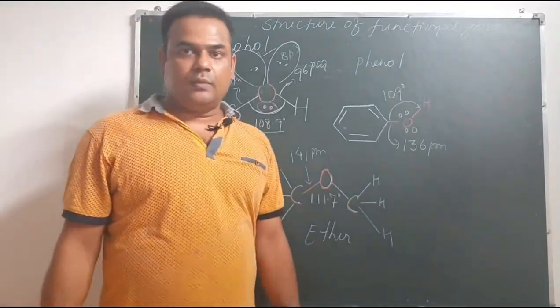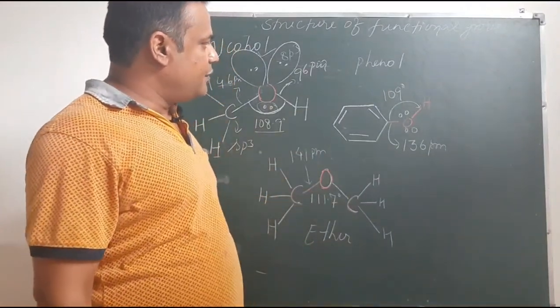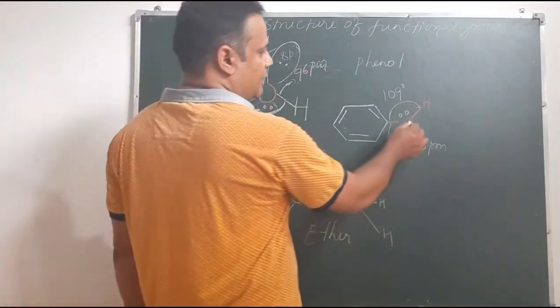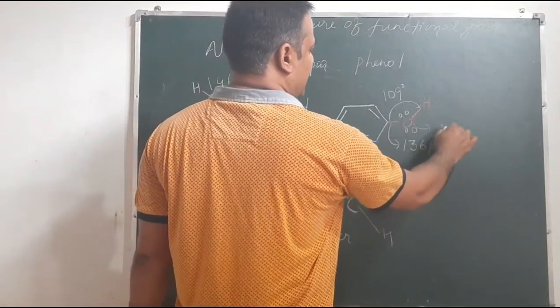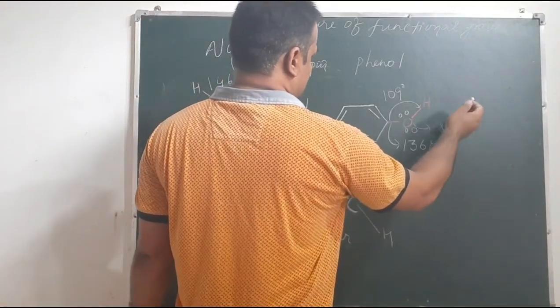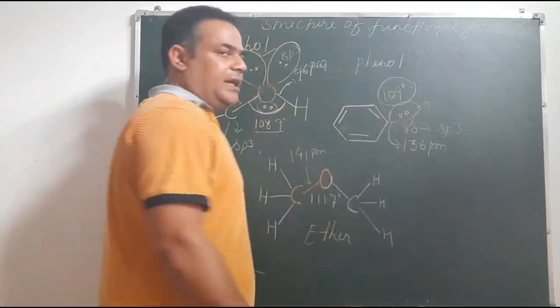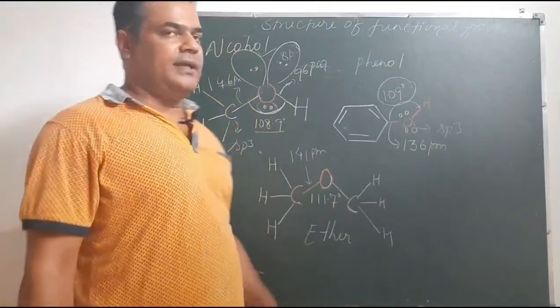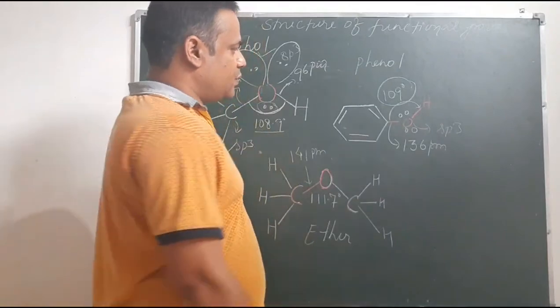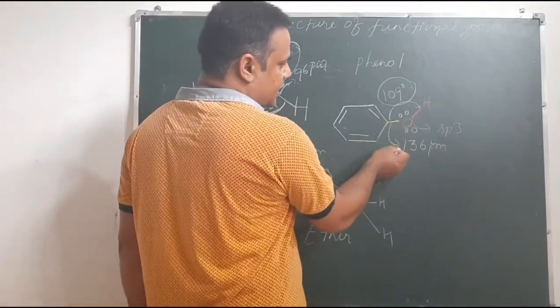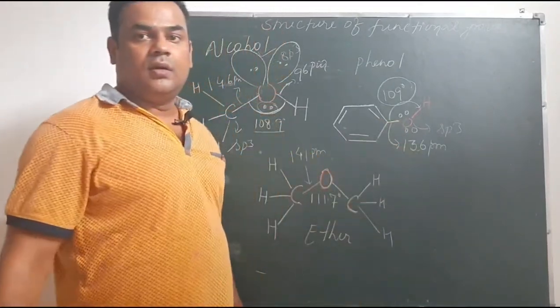Now we come to phenol. In phenol, the hybridization of this oxygen is again sp3, but here the bond angle is 109 degree, higher than this, and the bond length is also shorter, 136 picometer. What is the reason?